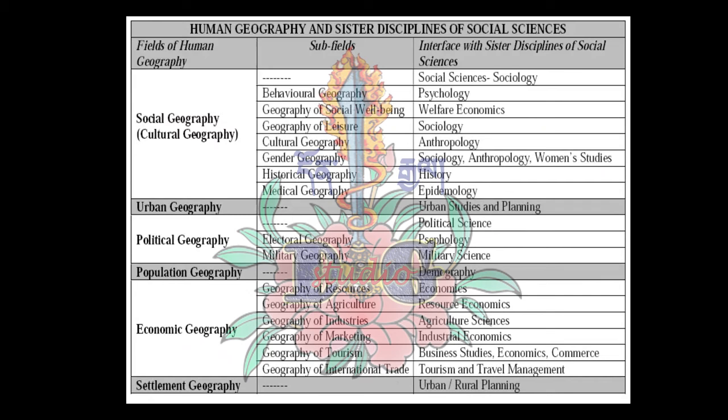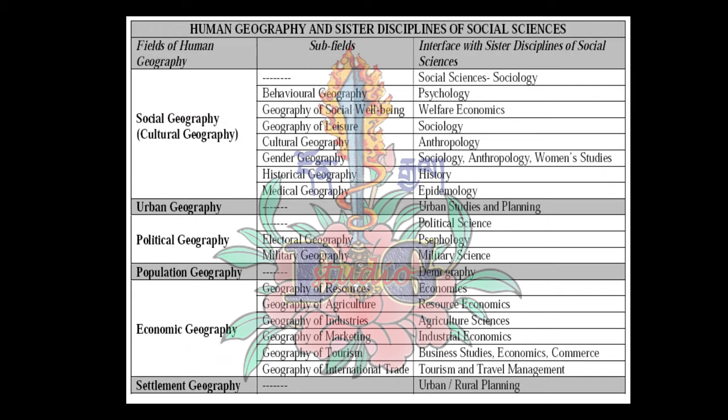First is physical geography and second is human geography. In physical geography, we study our earth, like landforms, climate, vegetation and river systems.